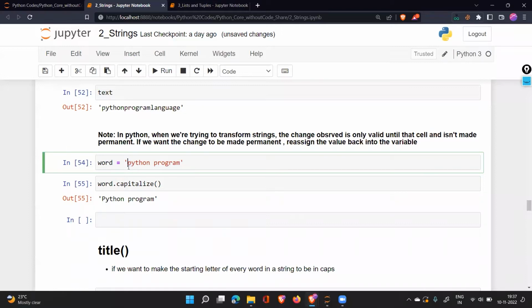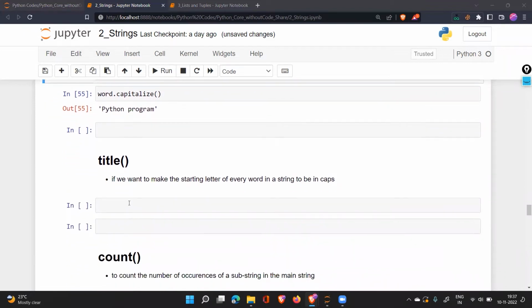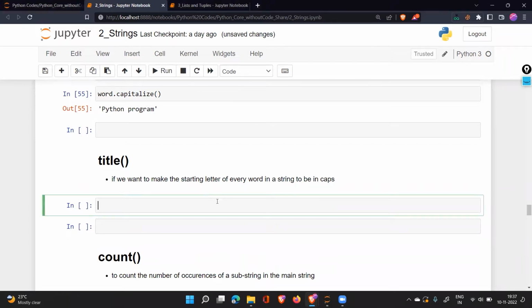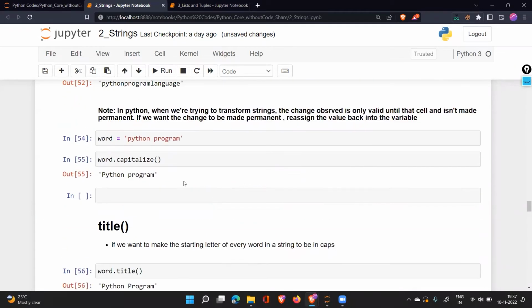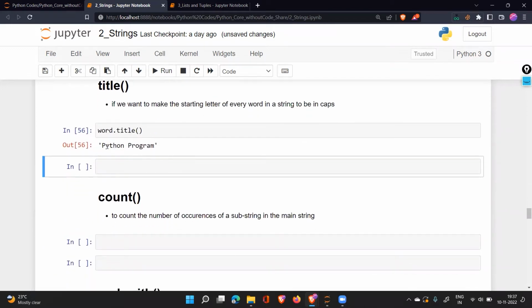But now you would say that I want to make the first character of each word capital. How do we do that? For that purpose, we have this title. If you want to make the starting letter of every word in the string capital, we have this title. And what we do, I'll say word dot title. And now you can see here our P was small. In the program also, P was in small case. But now both of them have been converted into capital case with the title.